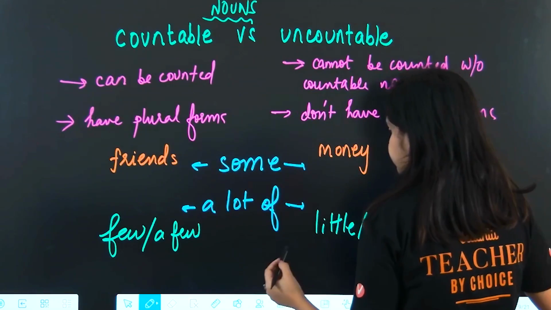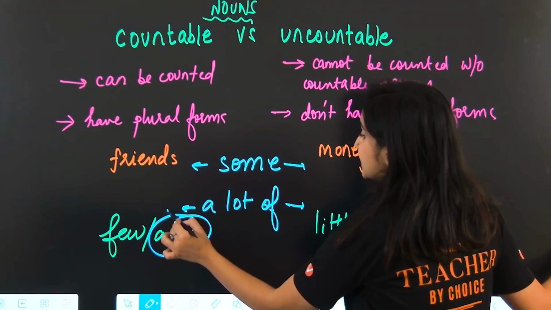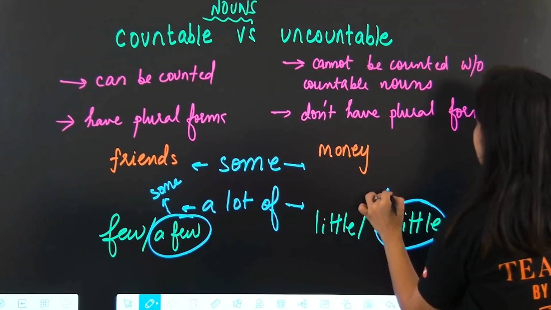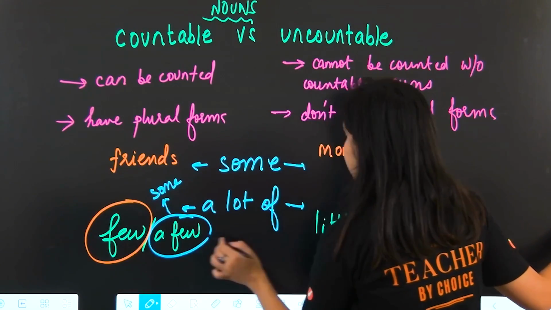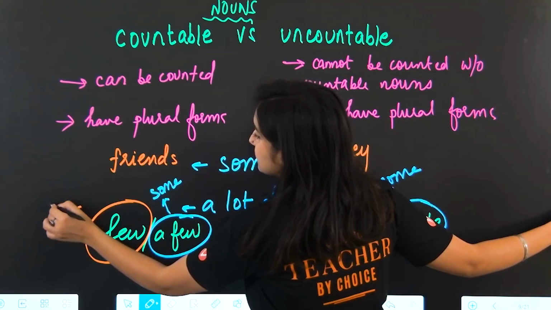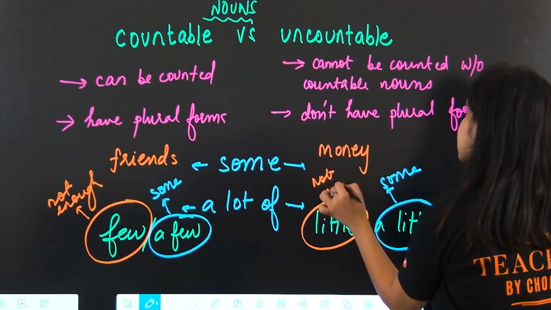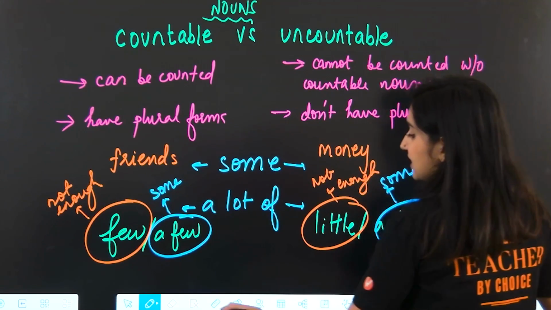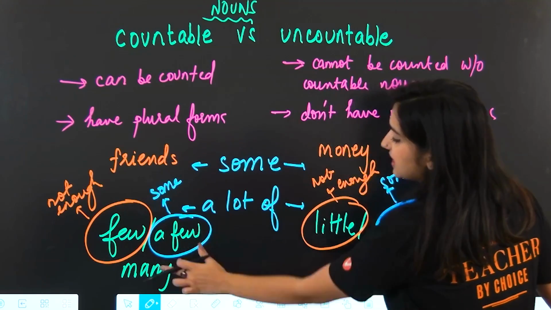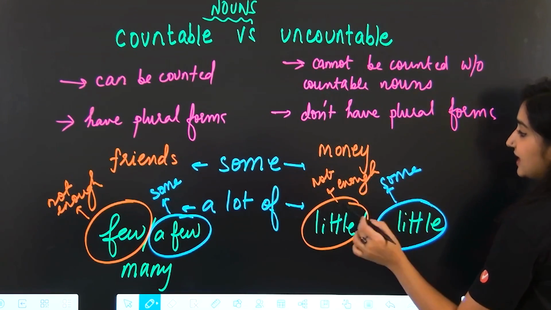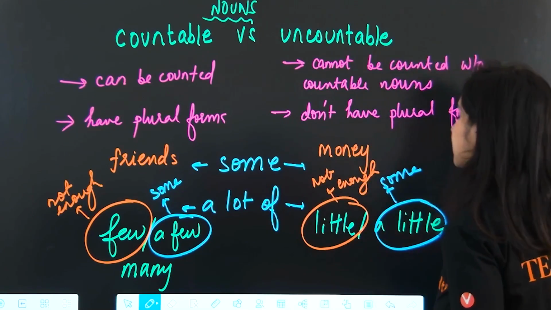If we take a few and a little, we can substitute these with the word some. And if we just take few and little, this means not enough. Now another word that we can use only with countable nouns is many. I have many friends. I cannot say I have many money, but what I can use here is a lot of. Many essentially means a lot of. So I can use a lot of when it comes to uncountable.